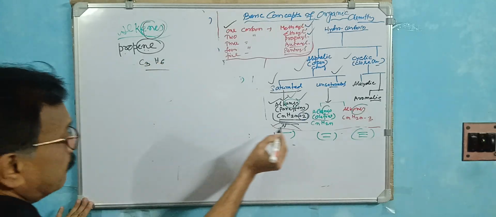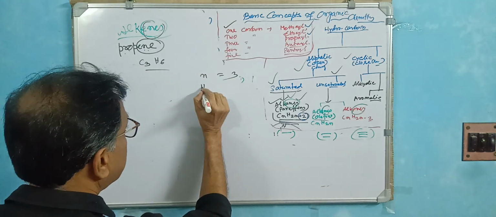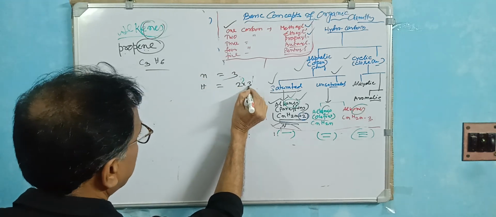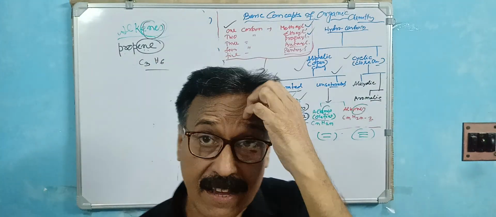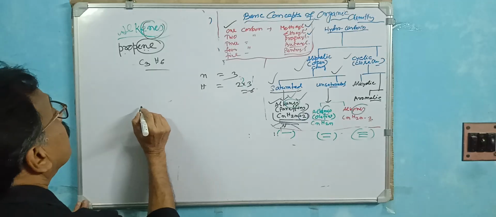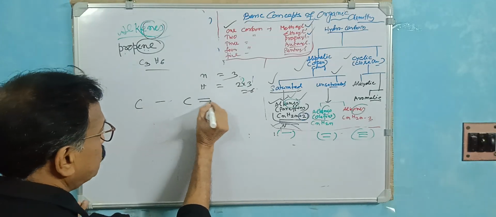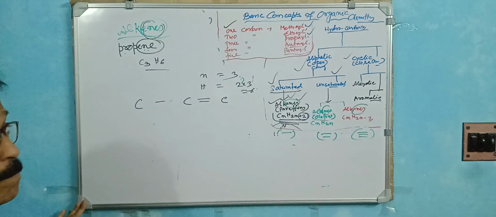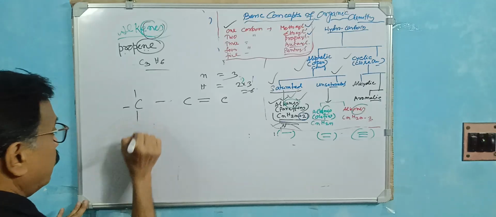C3H6. In which way? Because CnH2n, n is 3. So H is 2 into 3, so 6. So what is the bonding? One double bond is there. Suppose this is, structure is very important. C, C, C. Suppose this is the double bond. Okay. It's clear to you. Now this carbon has one hand, 1, 1, 1, 4 hands.